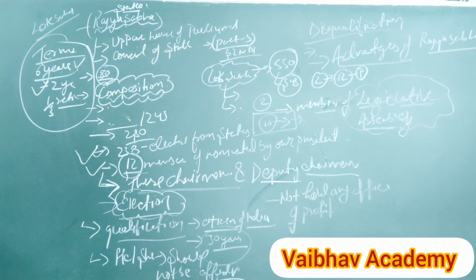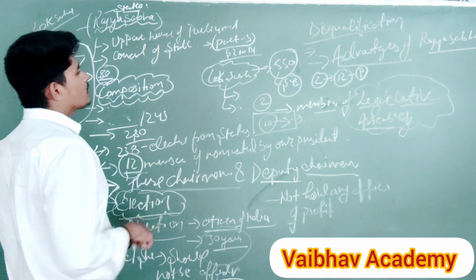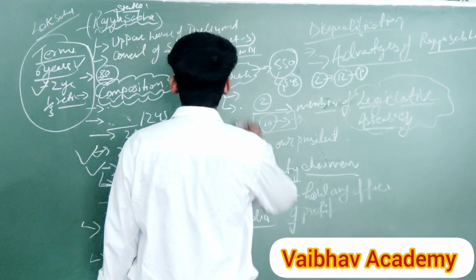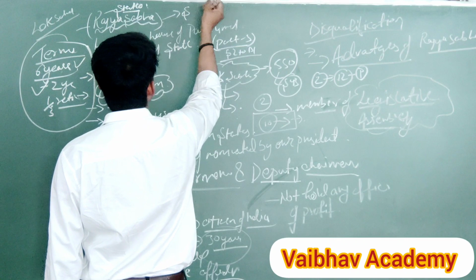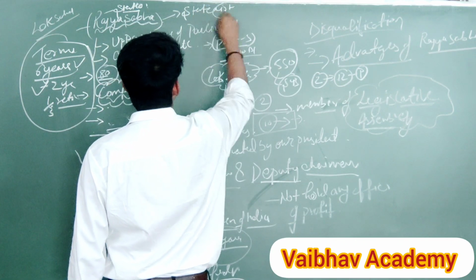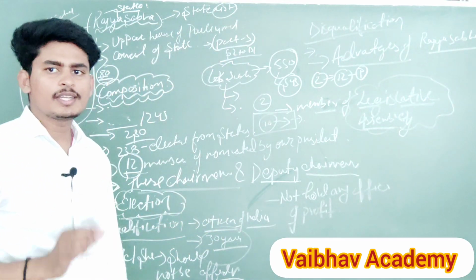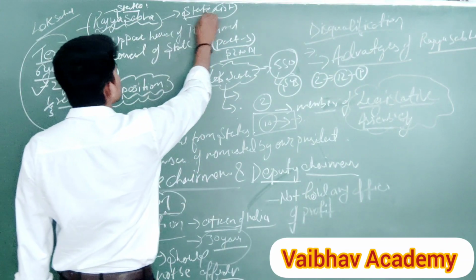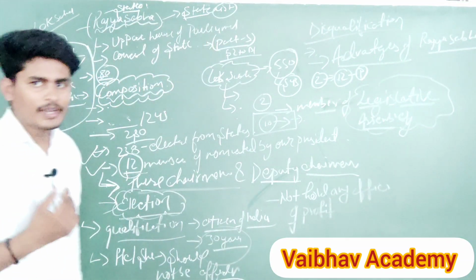Okay, so please note it in your own languages. Okay, and the third point is what? The Rajya Sabha is the permanent house in the case of emergency. Even if the Lok Sabha is dissolved, Rajya Sabha works. Okay, this is the third point, you can write it down. And the Rajya Sabha only decides matters of the state list. I have talked in the previous videos about what the union list and state list are. If you don't know, please go through my previous videos. You will come to know about the state list. Okay, so these are the advantages of Rajya Sabha.